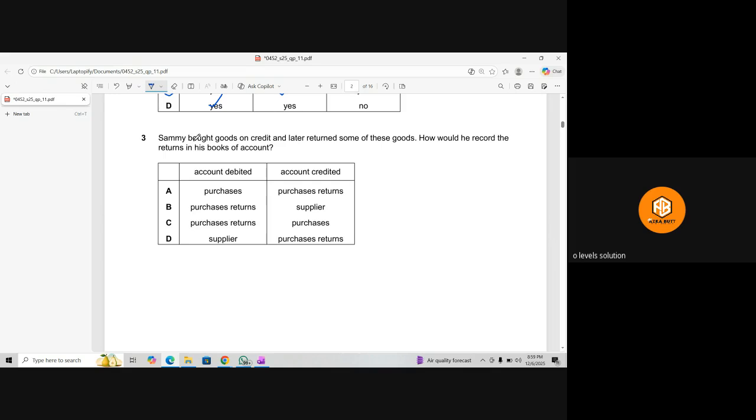So Sammy will be crediting the purchases account, because whenever we purchase goods, the purchases account is debited, and whenever we return them, it will be credited, because of course the goods are going out from the business. So that's why it will be credited, and the supplier will be debited because the liability will reduce. So option D is most likely the right option.